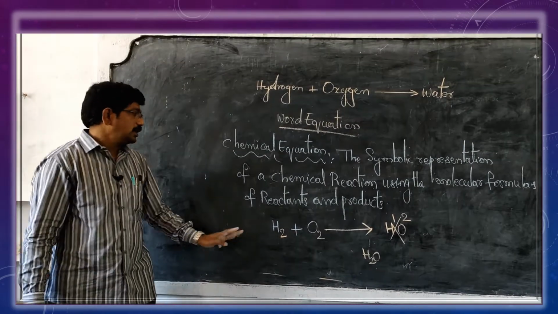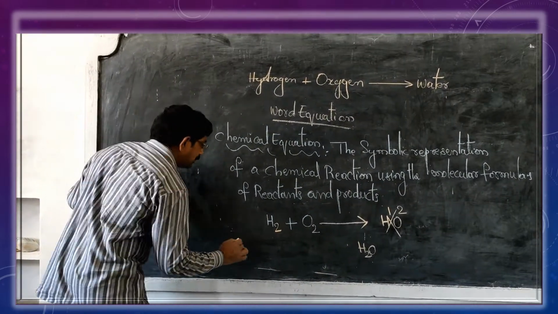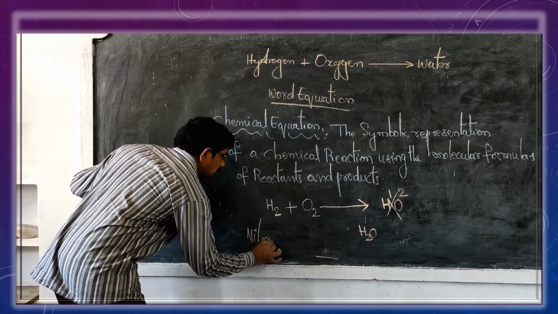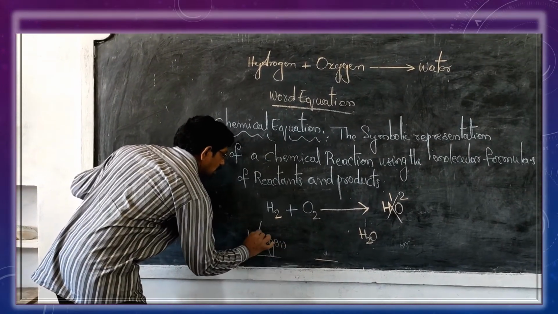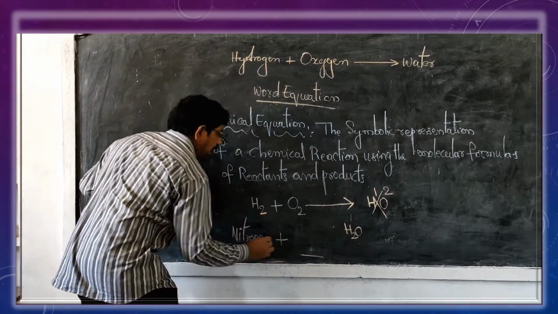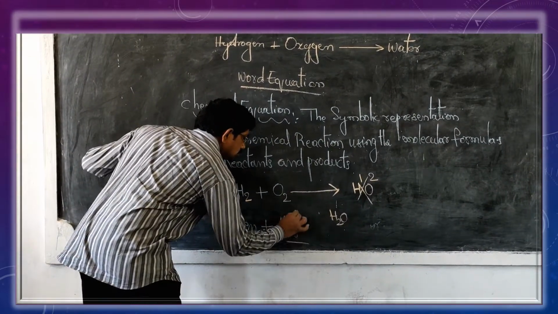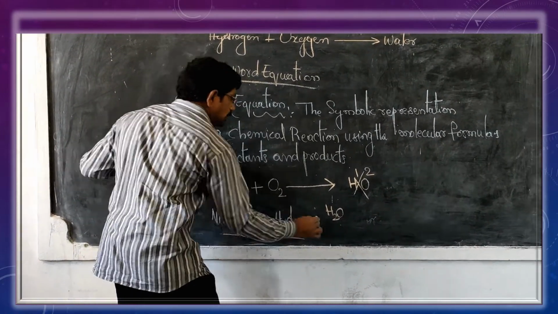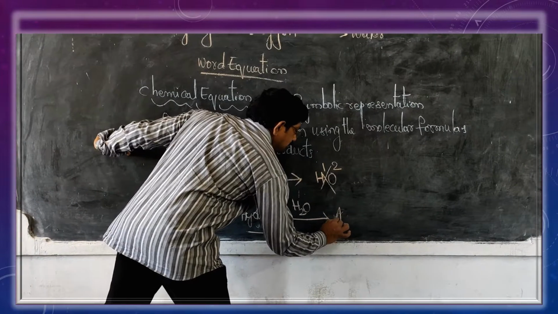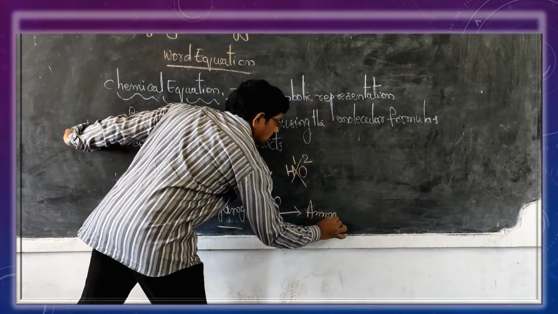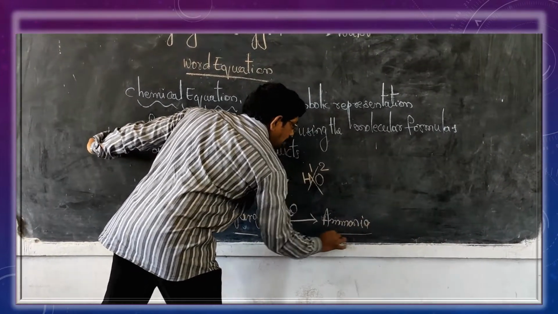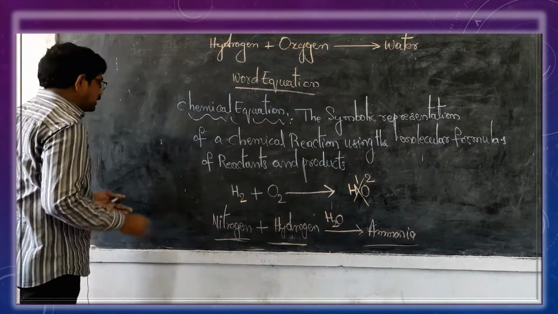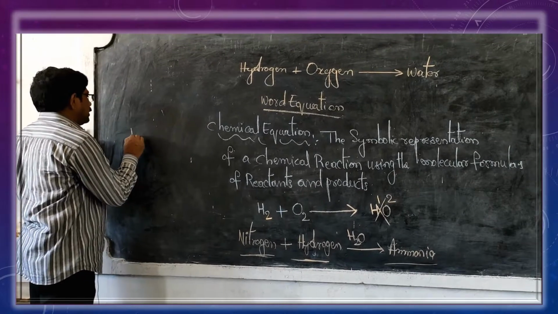Next, another one I am writing here. Nitrogen reacts with hydrogen to give ammonia. Ammonia is a new compound. These are the initial substances. What is the symbol of the element nitrogen?